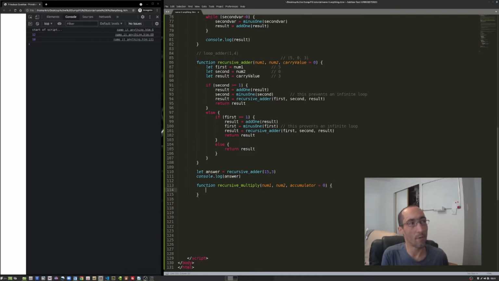Because it's just building up every time we call our function recursively. That's the part that's storing our result. That's the output that we're eventually going to give it. So first things first, we've got to make sure multiplication is different than our previous addition, because we didn't have to worry about zeros in our recursive adder.